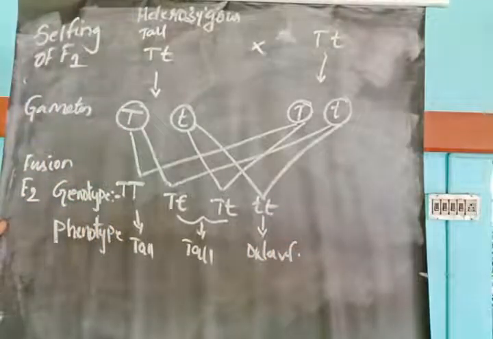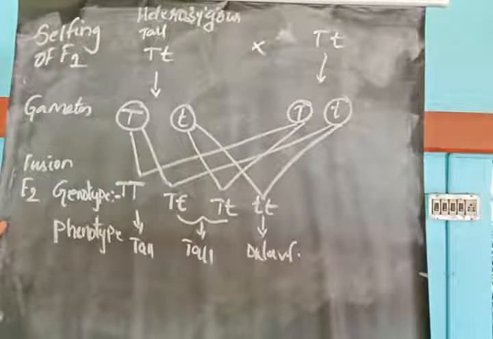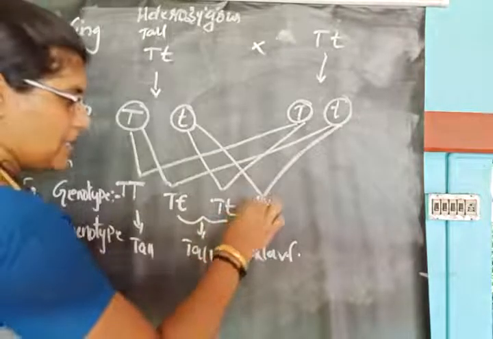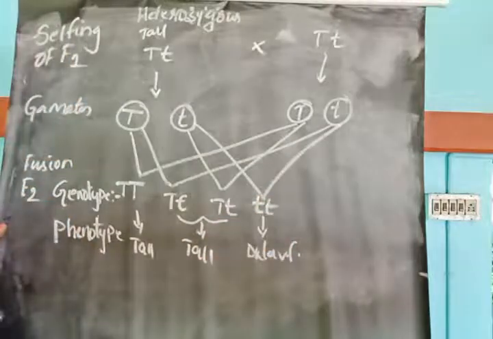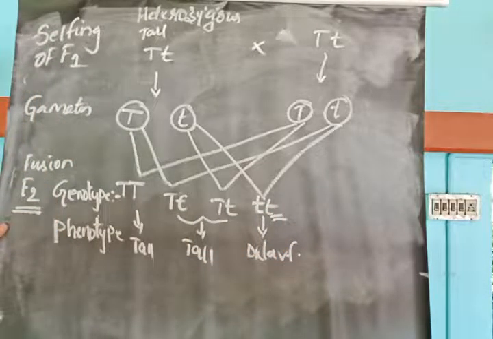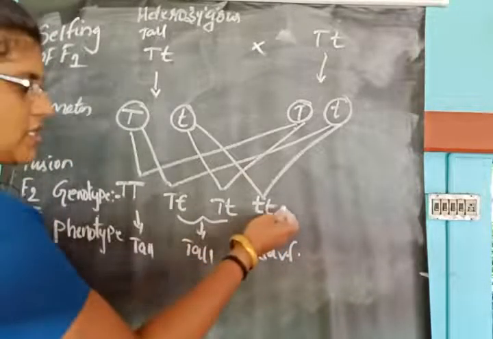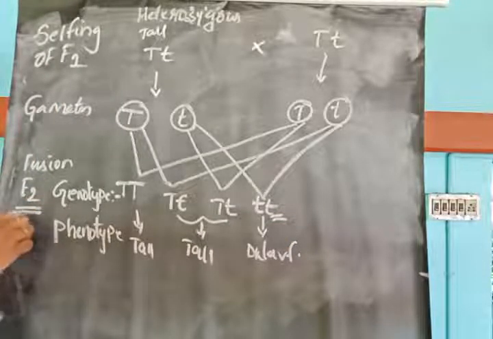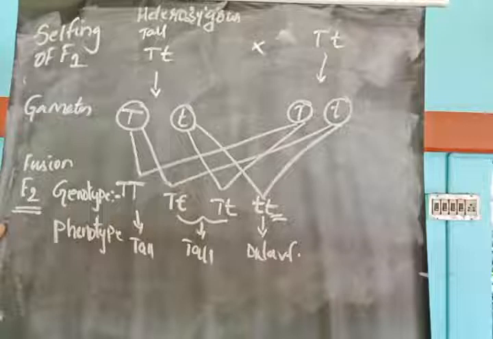So Mendel's conclusion here: what is the concealed or suppressed character? The concealed or suppressed character reappeared in the F2 generation. The suppressed character, that is small t, that is dwarfness, reappeared in the F2 generation.